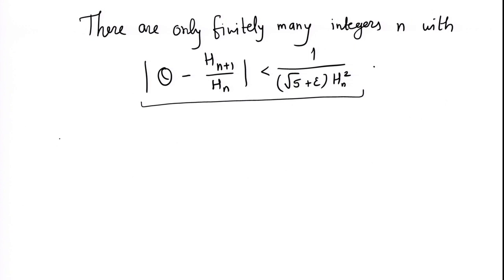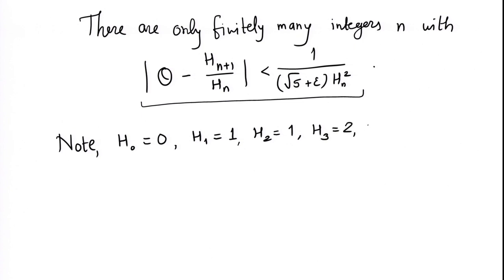So let me just recall these for you. H0 was 0, H1 is 1, H2 is also 1, which is the sum of 1 and 0, H3 is 2, H4 is 3 and so on. And in fact, there is a closed formula for Hn.